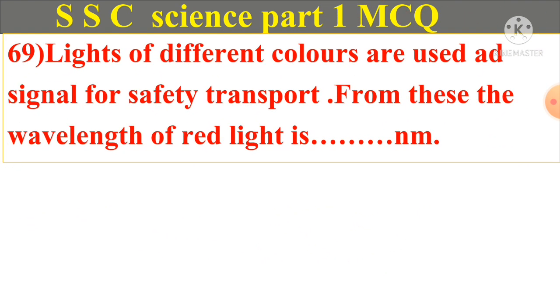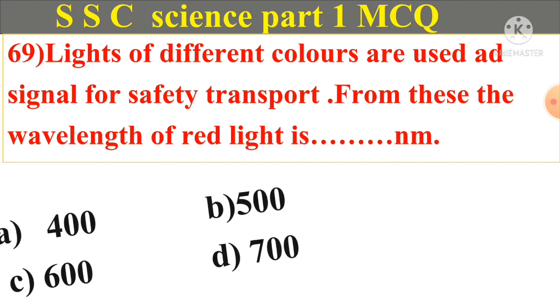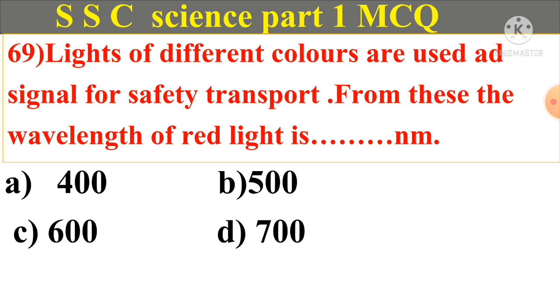Question number 69. Lights of different colors are used as signal for safety transfer. From these the wavelength of red light is ... nm. A. 400, B. 500, C. 600, D. 700. And answer is D. 700.